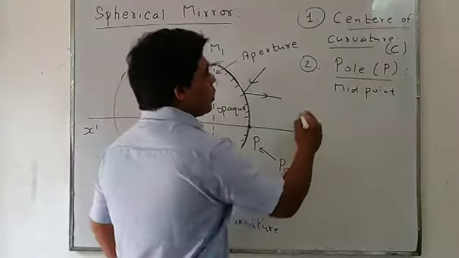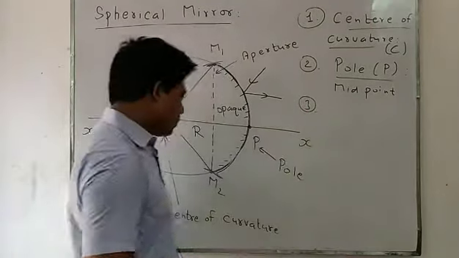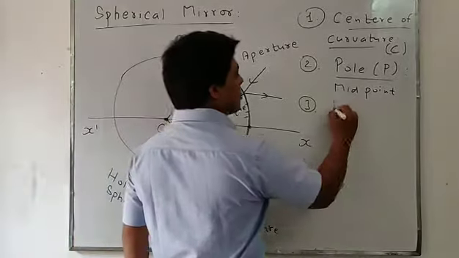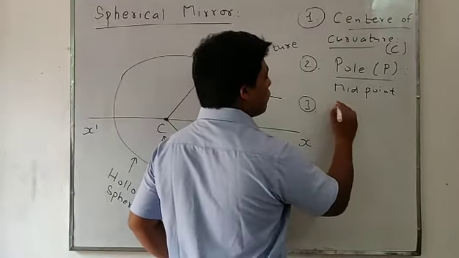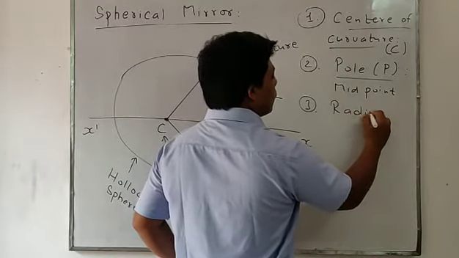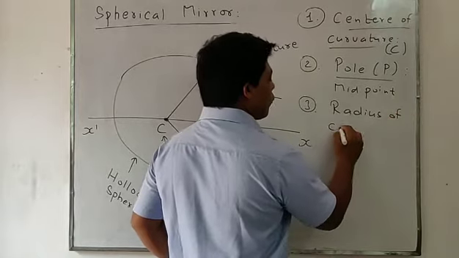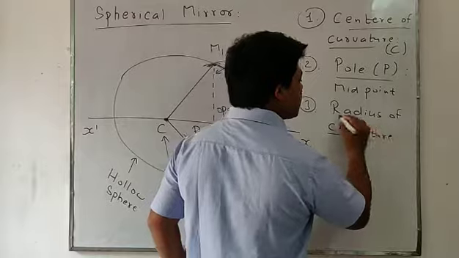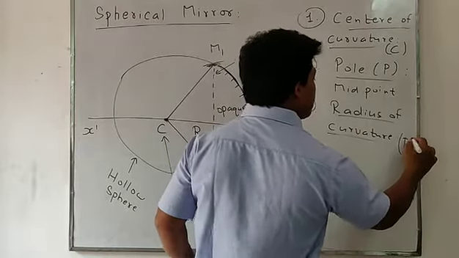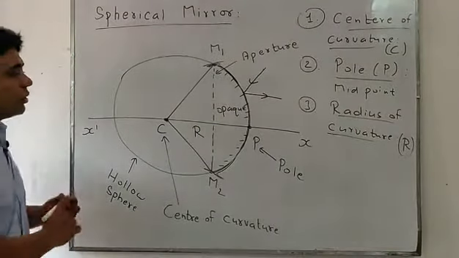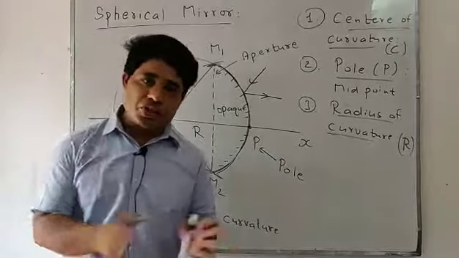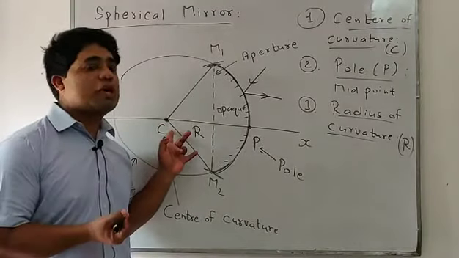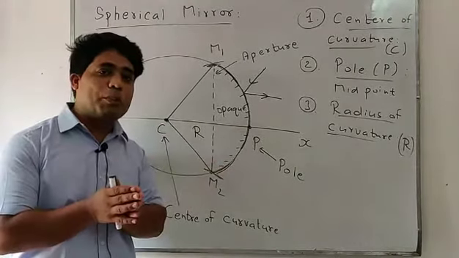Okay. Now students, the third definition is radius of curvature. That is most important. Later on we'll use it in numericals also. What is radius of curvature? It is represented by capital R. Look students, we read two definitions just before. C is the center of curvature and P is the pole.